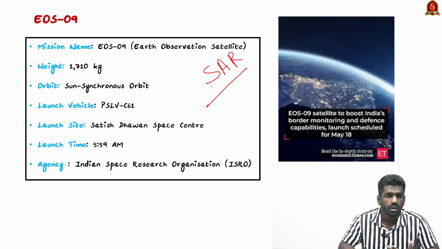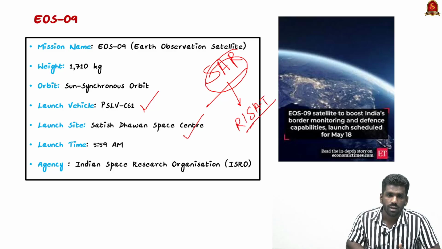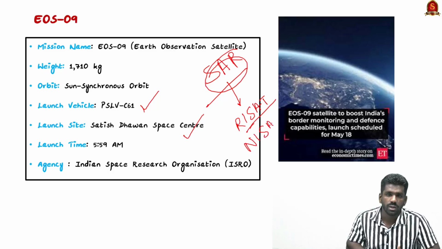This satellite will orbit in the sun synchronous orbit of Earth, and it will be launched using the PSLV C61 launch vehicle from the Satish Dhawan Space Center. This synthetic aperture radar has many uses, and it is also used in the RISAT satellite, which is a satellite sent by ISRO, and it is also used in NISAR, which is a collaboration between ISRO and NASA.